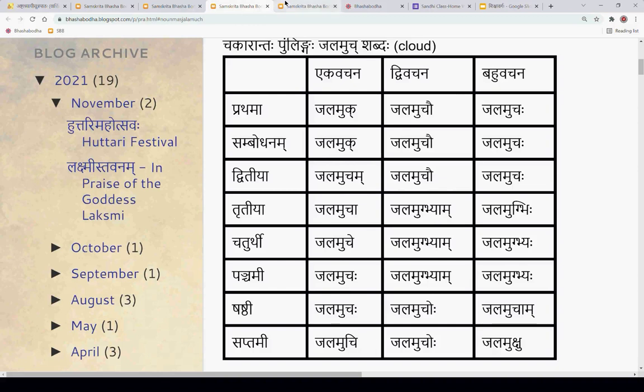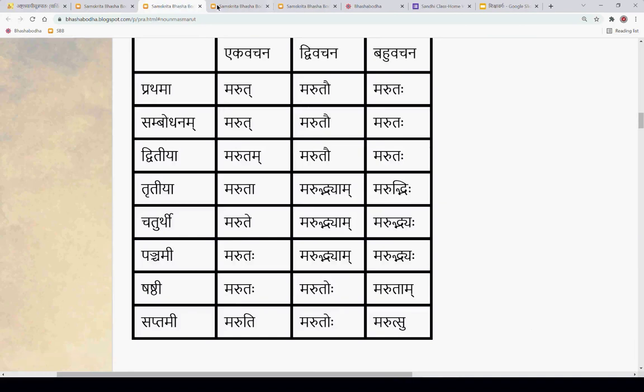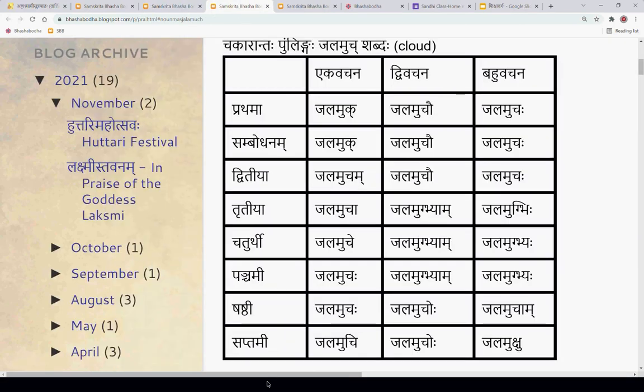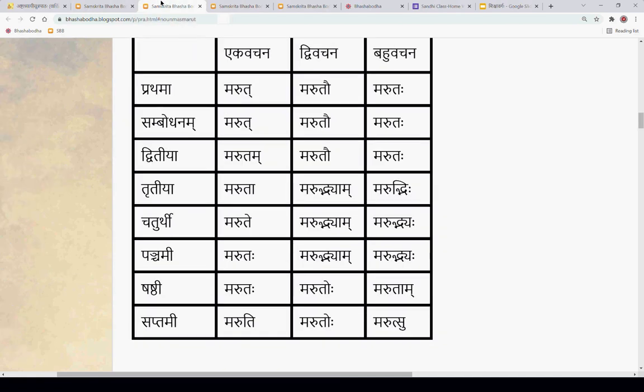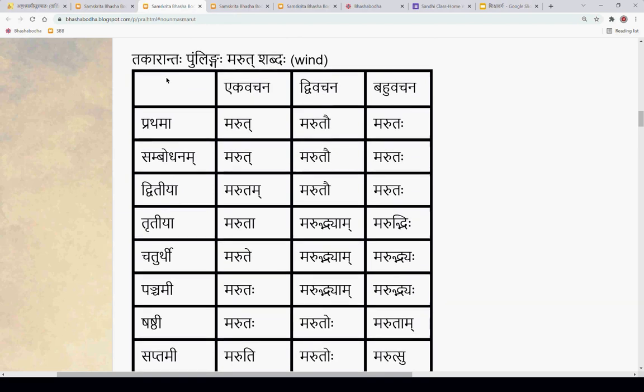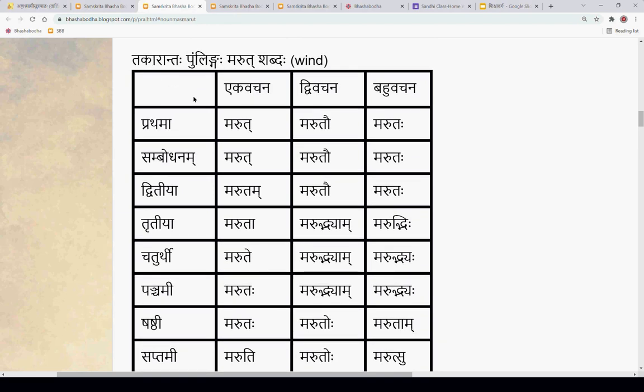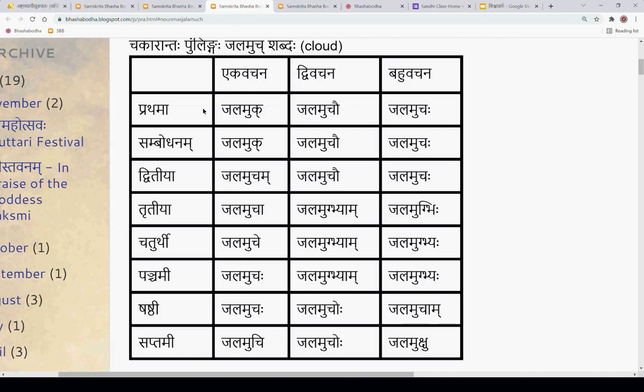So samanyata, if you look at these two words here, this one jalamuk and this one marut. Though asya pratipatikam takarantam vartate, atra pratipatikam chakarantaha, tathapi generally the final letters look similar, there is a pattern here.